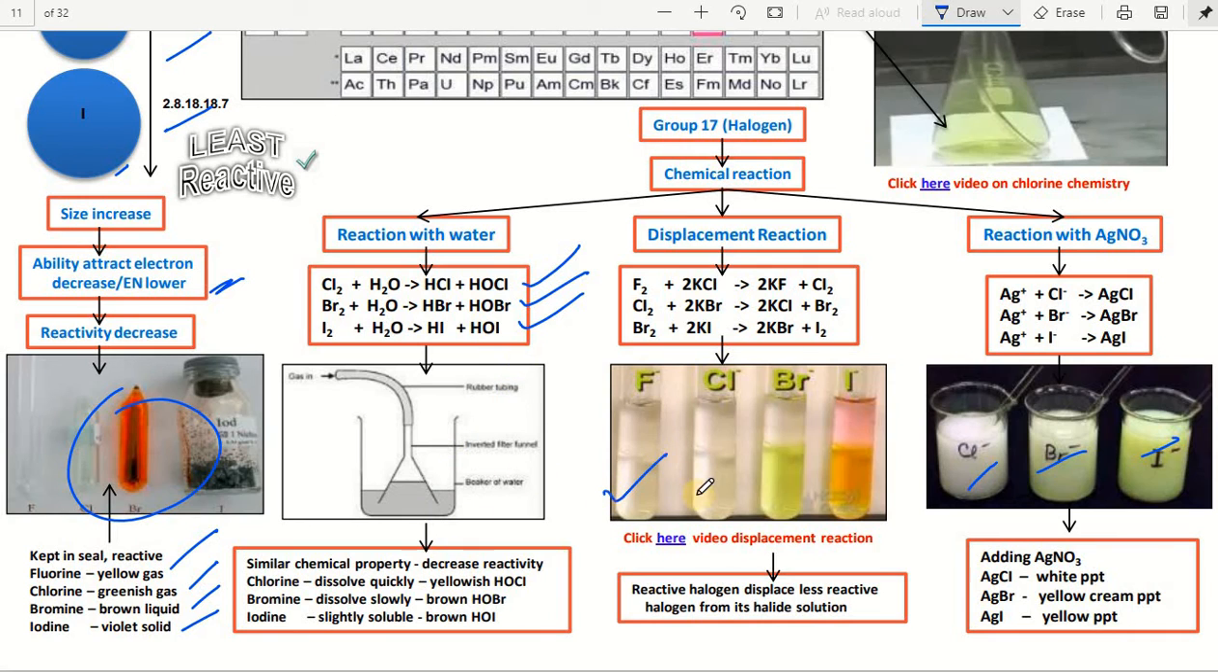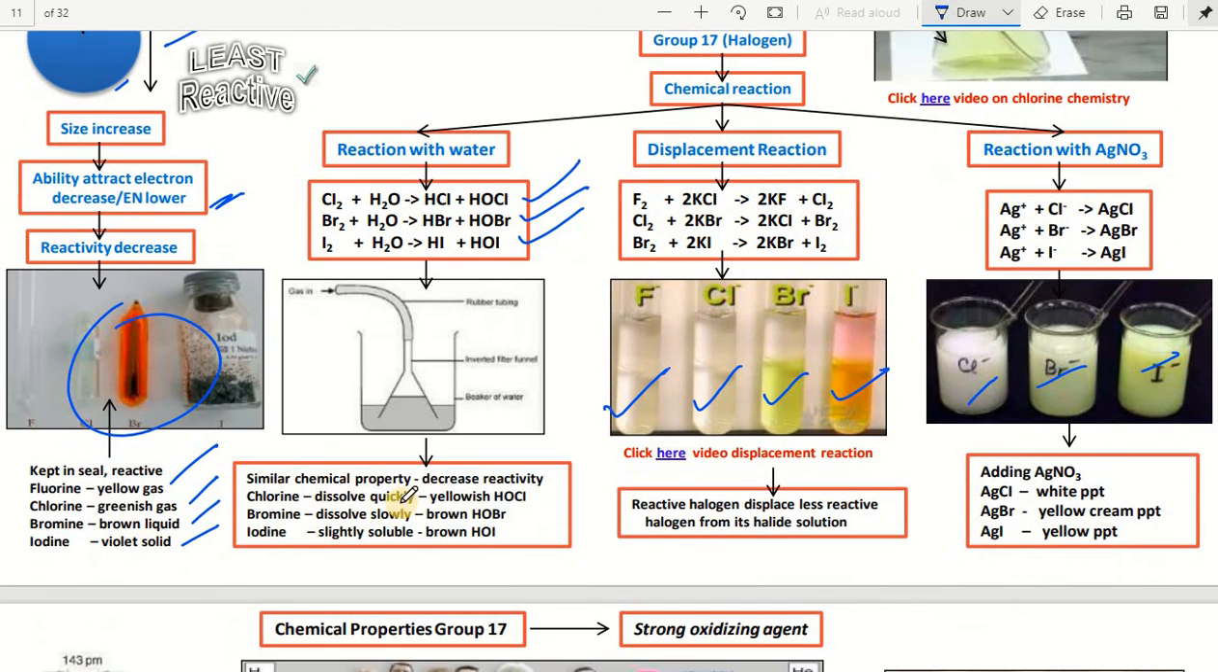And now you can see the colors when chlorine, bromine, and iodine react with the corresponding salts. Similar chemical property, decreasing reactivity. See, reactivity decreases from chlorine to iodine. Iodine is slightly soluble; brown HOI is the solution formed when it is mixed with water. Bromine dissolves slowly in water. Chlorine dissolves very quickly and gives yellowish HOCl.